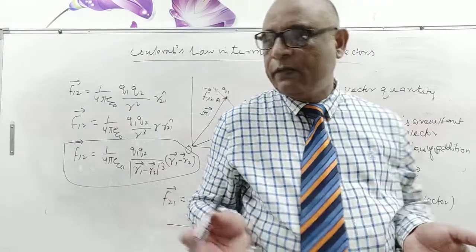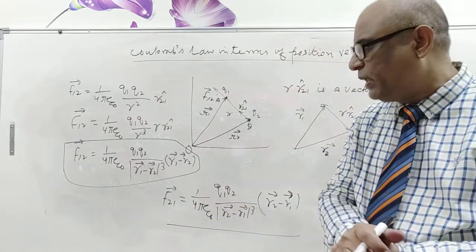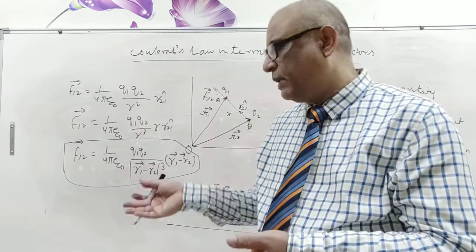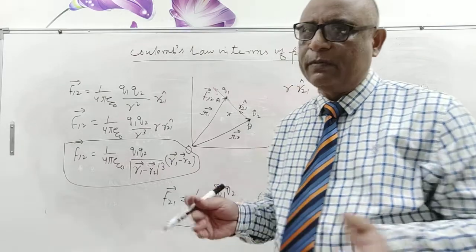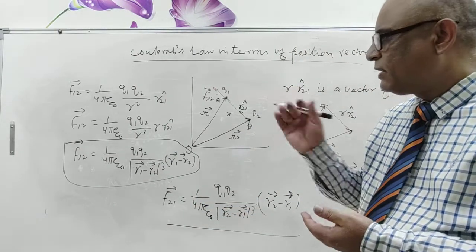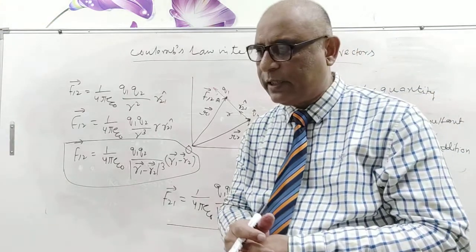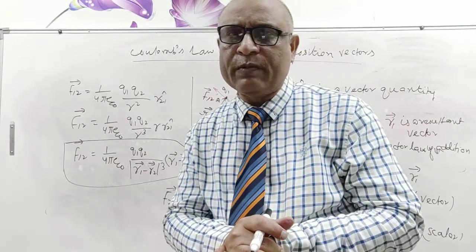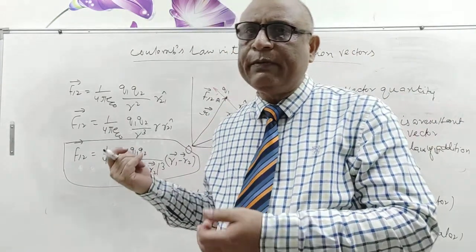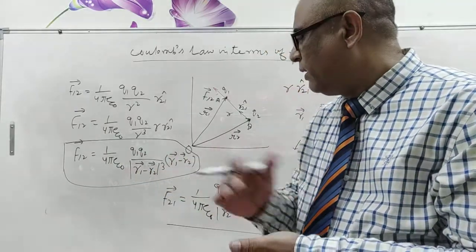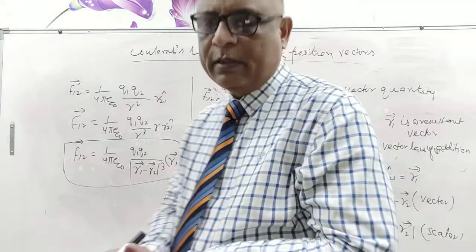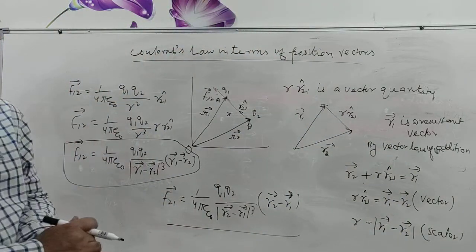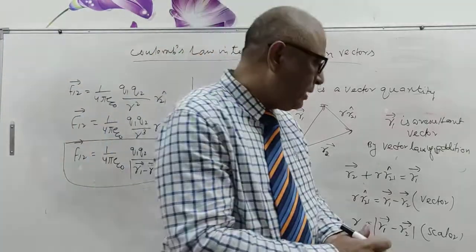I think that the concept of vectors should be very clear. Although for those students who do not have a very good concept of vectors, within the week I will start the 11th class vector lessons and discuss it there. I have discussed 2 videos before this in electrostatics, one about the charges and the second about Coulomb's law, and this is the 3rd video. So that will be the sequence 3, and I welcome your comments always, and anything you need I will try to explain if you write in the comment box.